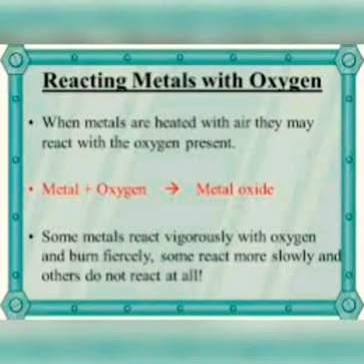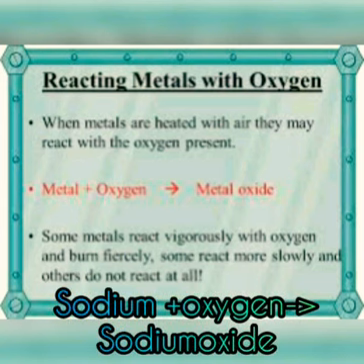So students, what is the general conclusion that we got from the two experiments? When metals are heated with air, they may react with the oxygen present in air and form their respective oxide. That is, any metal plus oxygen gives corresponding metal oxide. Suppose we are taking sodium and oxygen. What is the metal oxide we are getting? It is sodium oxide.